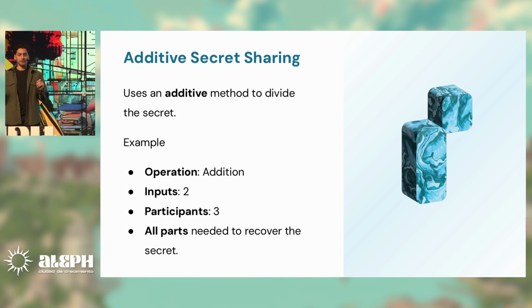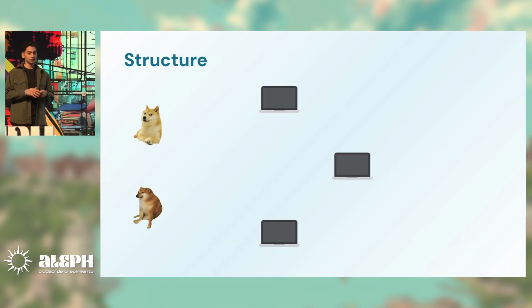Let's see additive secret sharing. The basic example here is going to have one addition. We're going to have 2 inputs and 3 participants that are going to compute this. And we will need all the shares to reconstruct the inputs. So this is our structure. We have 2 numbers, and those 3 computers are the ones that are going to actually run the MPC protocol. What we will do now, we have two doges with 1 secret each. They want to sum their inputs, but they don't want to share them between them.